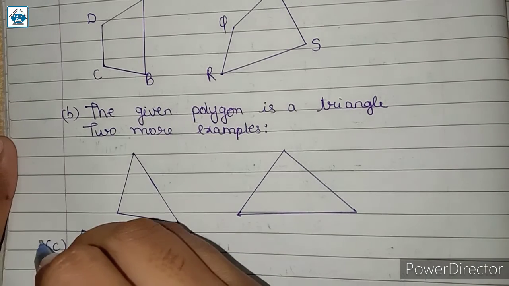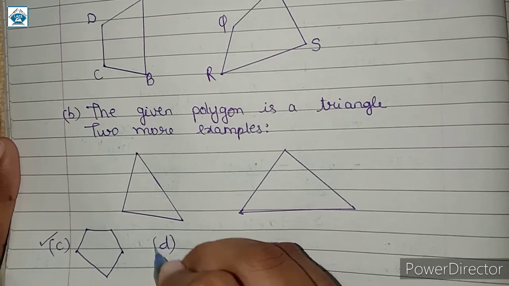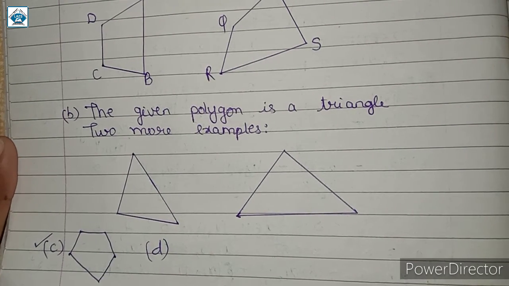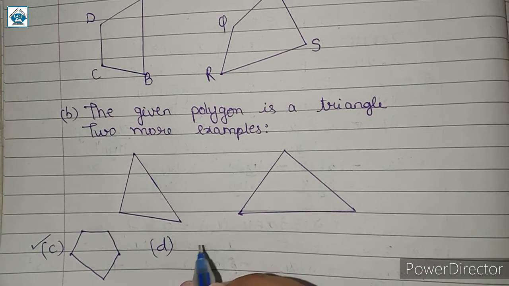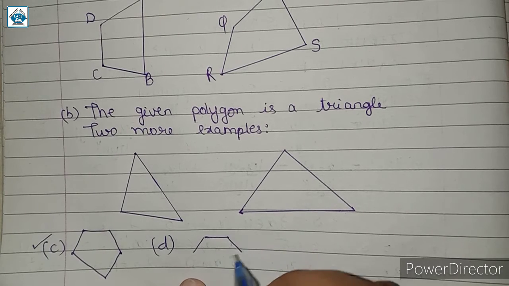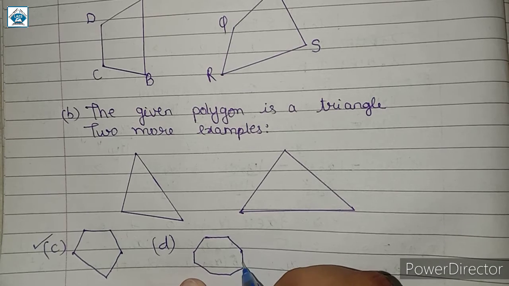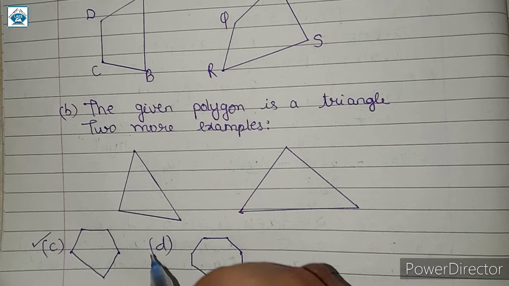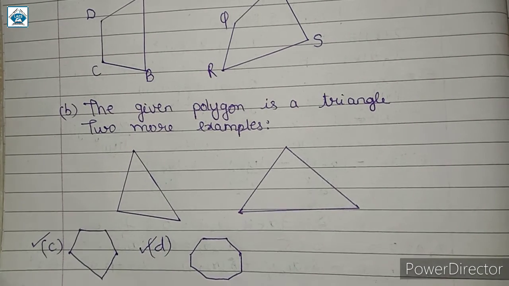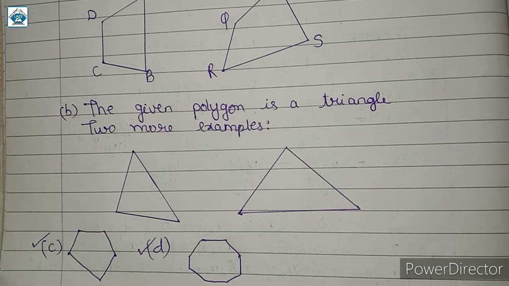So ये आपको खुद से करना है. That is, this you have to do on your own. And sub question D also you have to do on your own, which is an octagon. So you have to give 2 more examples of octagon. यानी कि कुछ इस तरह से आपको 8 साइड्स वाले 1 2 3 4 5 6 7 and 8. You have to draw a polygon which has 8 sides roughly, but using scale and pencil only. So you have to draw sub question C and D in your notebook on your own.